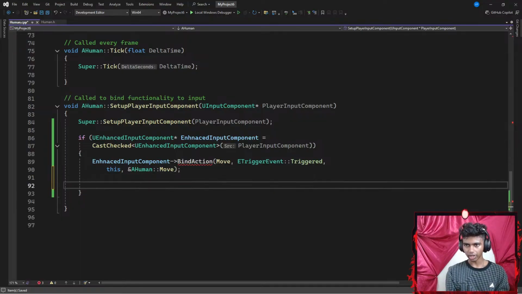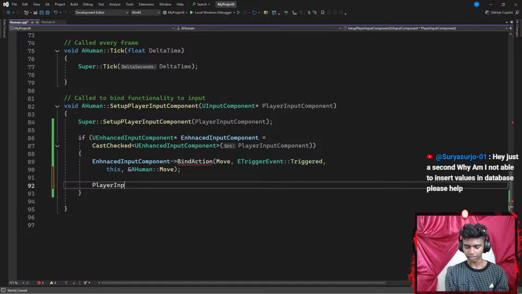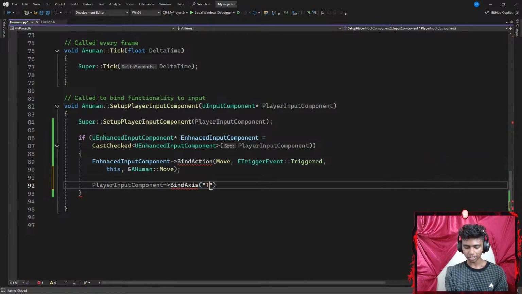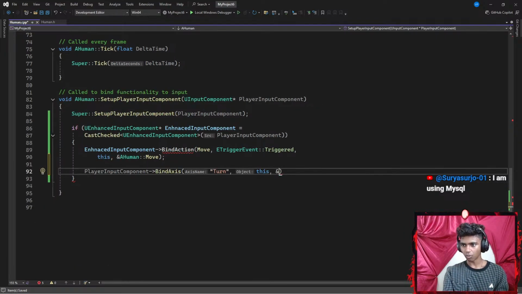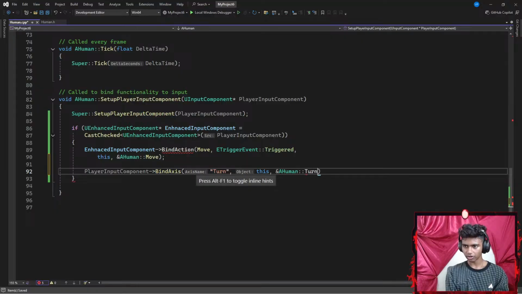Before I actually run my code, I'm gonna go ahead and bind my other things as well. So I'm gonna go with something like player input component. I'm gonna point that towards the bind access, because I have a few accesses to bind as well. My access name is going to be called something like turn. I want to get the memory address of my A human. I'm going to point towards the turns method ending with a semicolon.